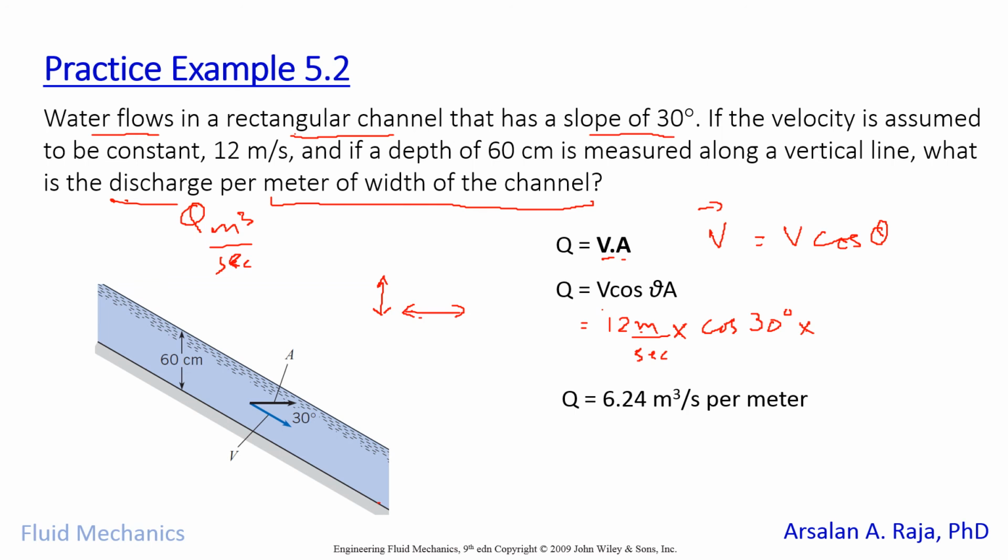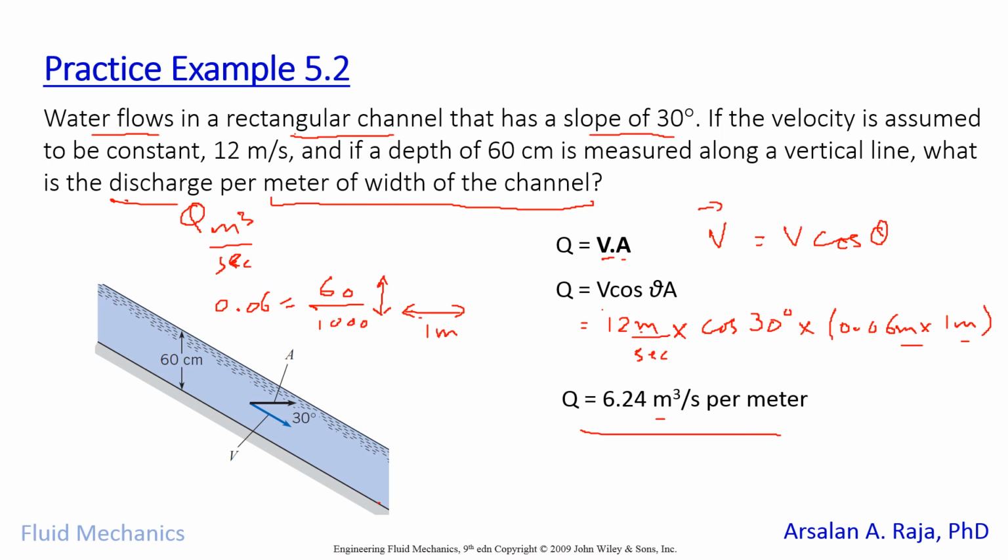The depth is 60 centimeters, which in meters is 0.06, and the width is 1 meter, so you will multiply 0.06 meter by 1 meter, and then you have meter, meter, and meter, which gives you cubic meter per second per meter width of the channel.